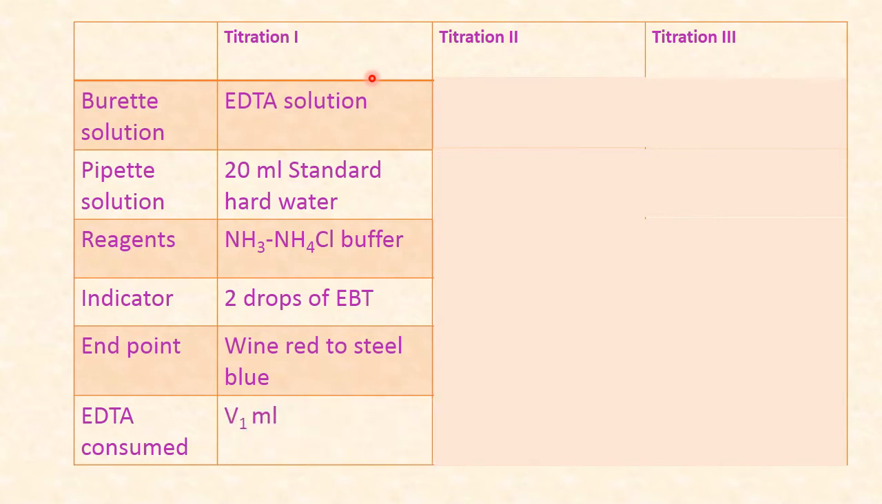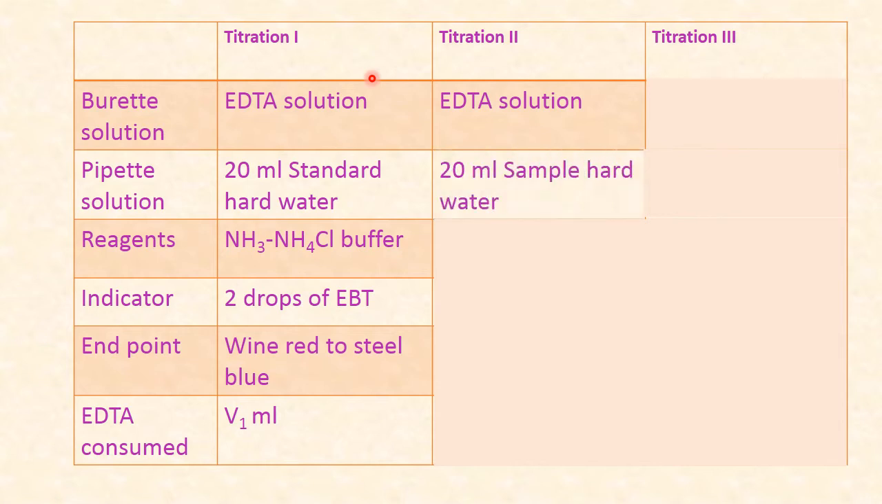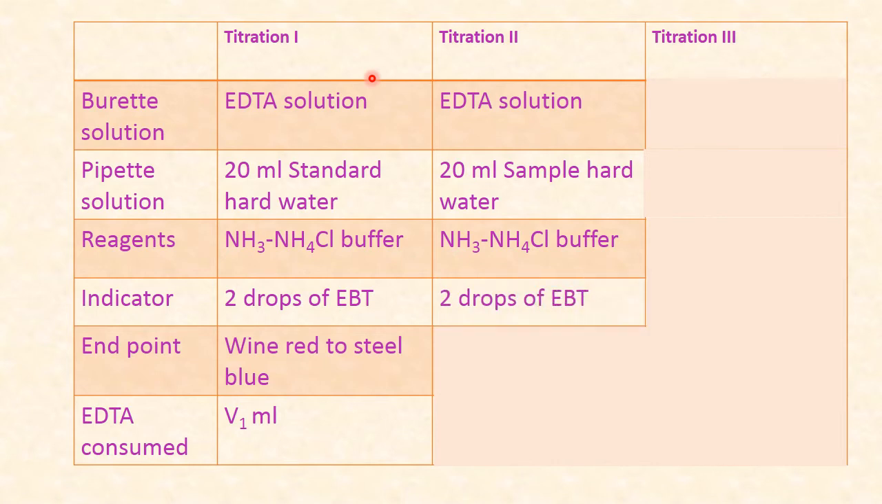What about titration 2? Again, burette solution is going to be EDTA solution. Pipette solution is going to change. Pipette solution is going to be sample hard water, 20 ml of sample hard water. Reagent is going to be the same, ammonium chloride buffer, and indicator is going to be same, 2 drops of EBT, and color change is also same, wine red to steel blue. EDTA consumed in titration 2, let it be V2 ml.